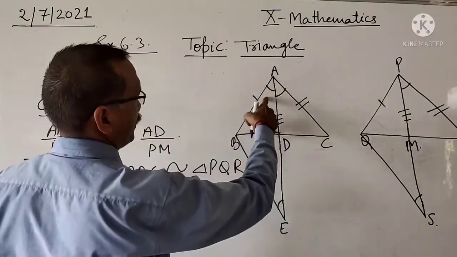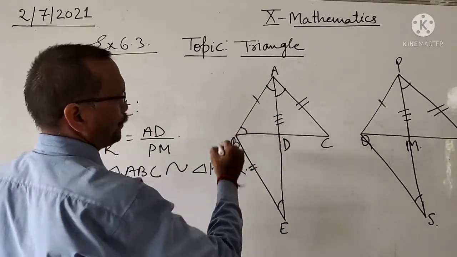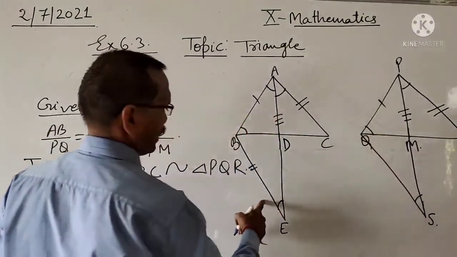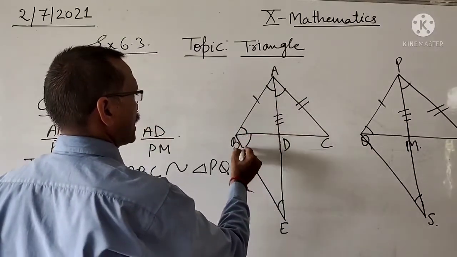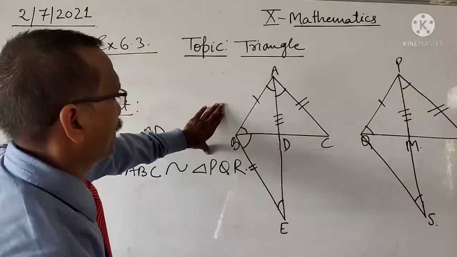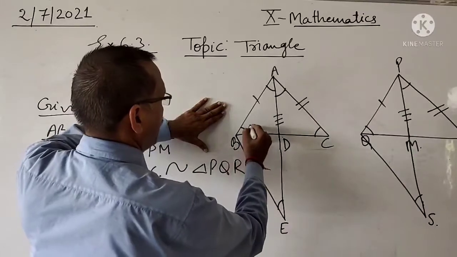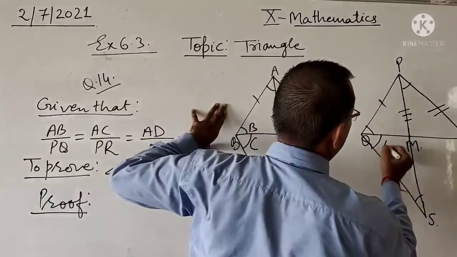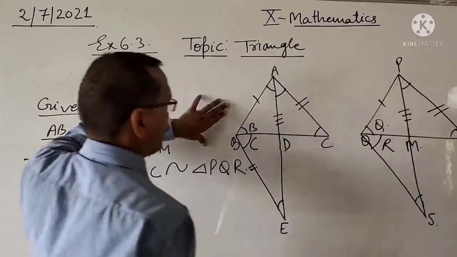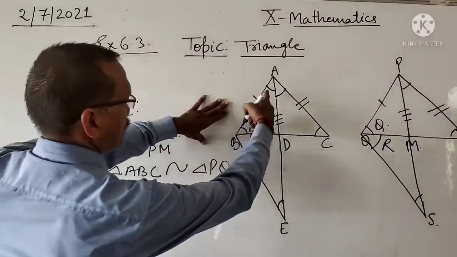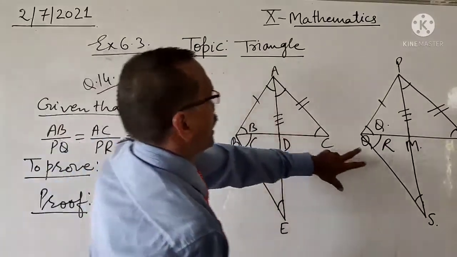This angle is angle Q. This angle is also C, this one is B. Here this angle is R and this is Q. Since this angle is B plus C, this angle is Q plus R.